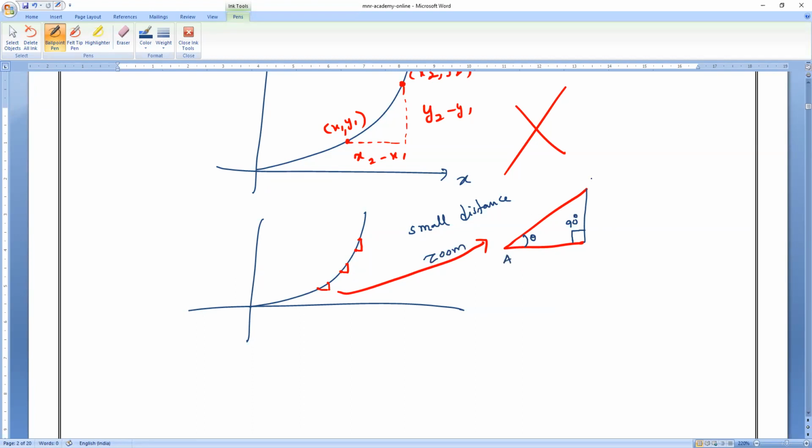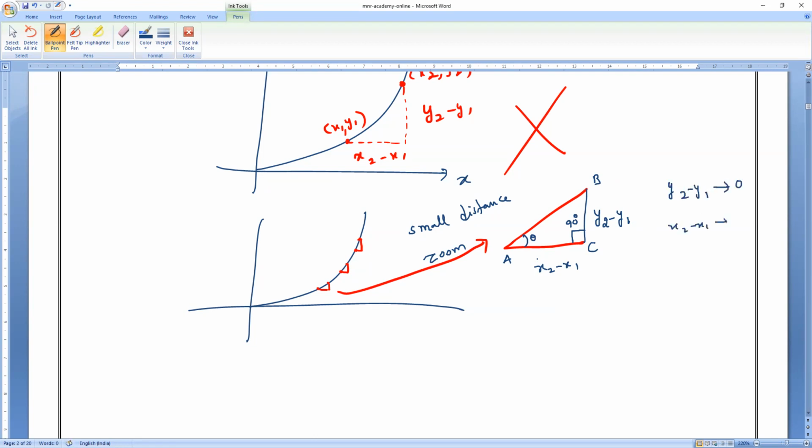Let me take this as point A, B, and C. So this is x2 minus x1, and this one is y2 minus y1. All of you understood? And you know, this y2 minus y1, how much is it? Approximately, it must be equal to 0. That much near. So y2 minus y1 is approximately 0.